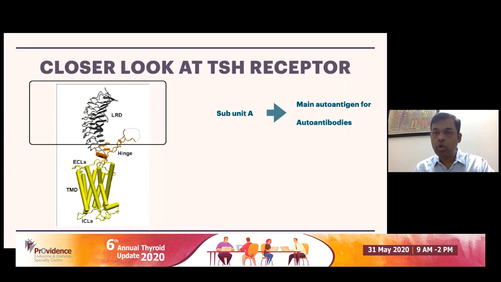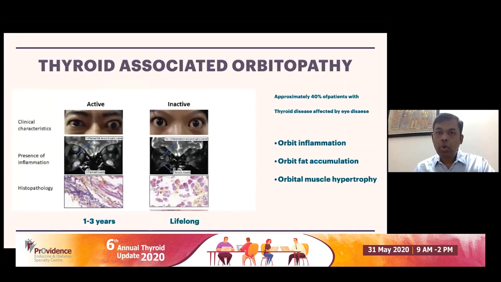So here is a closer look at the TSH receptor. You can have a situation where subunit A can be the main autoantigen for autoantibodies. So the most important extrathyroidal effect of thyroid autoantibodies is thyroid orbitopathy. Approximately 40% of patients with thyroid disease are affected by eye disease. They have varying degrees of eye inflammation, redness, swelling, proptosis. It affects 40% of these individuals.